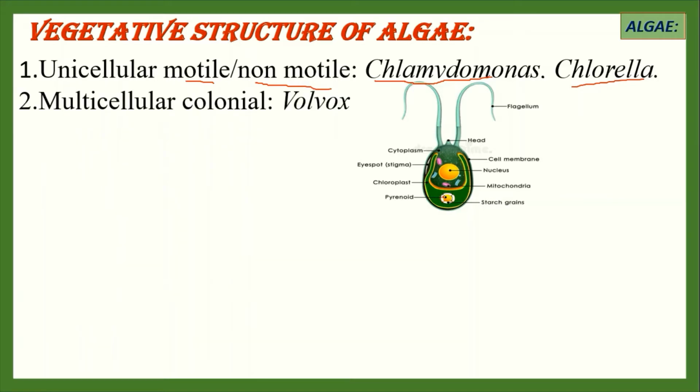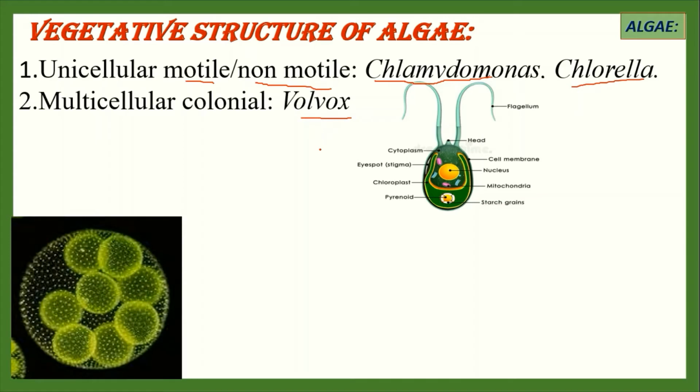Second one is multicellular colonial algae. Here Volvox is the example of multicellular colonial algae. In this case, a definite number of self-dependent motile cells aggregate together to form a motile colony. Each cell of the colony remains connected with each other by cytoplasmic fibers.